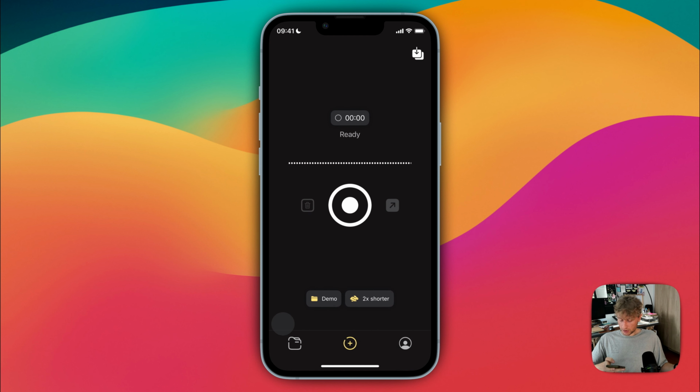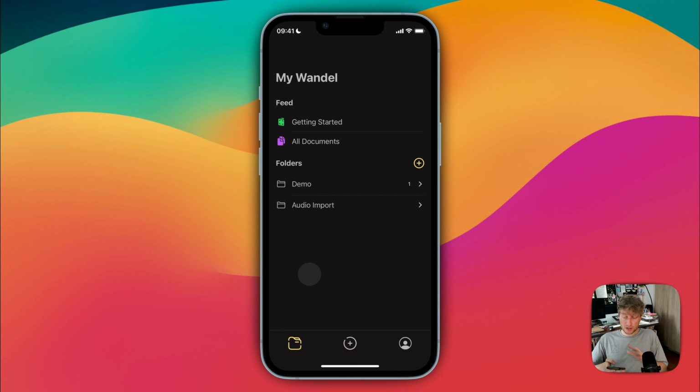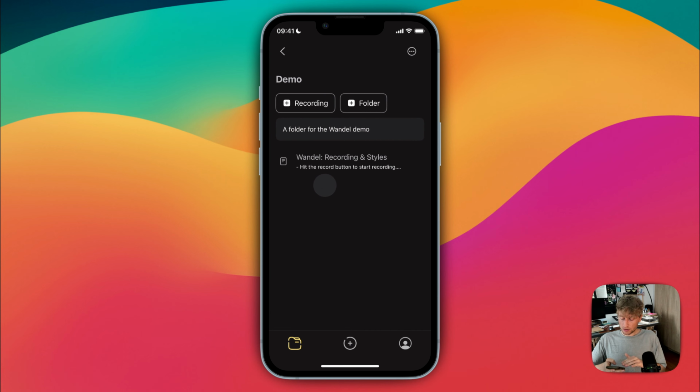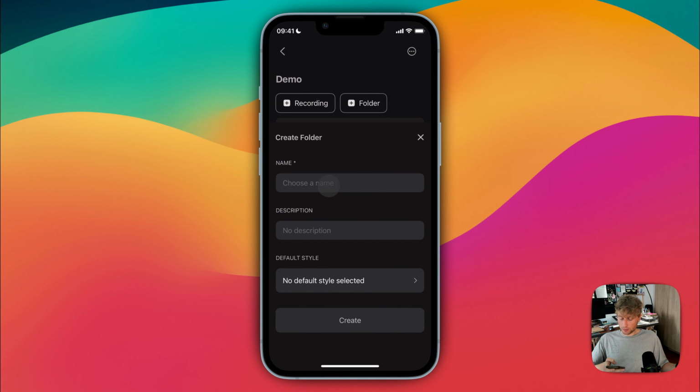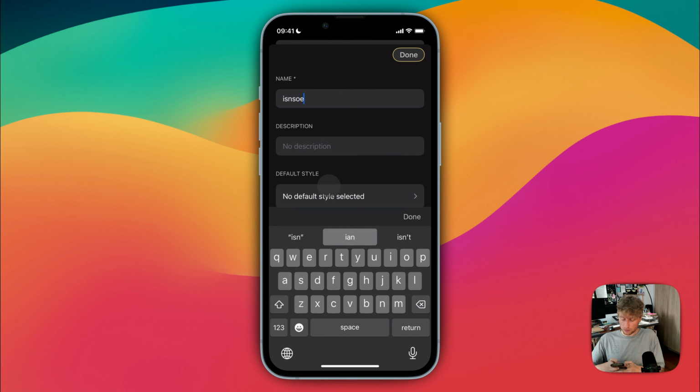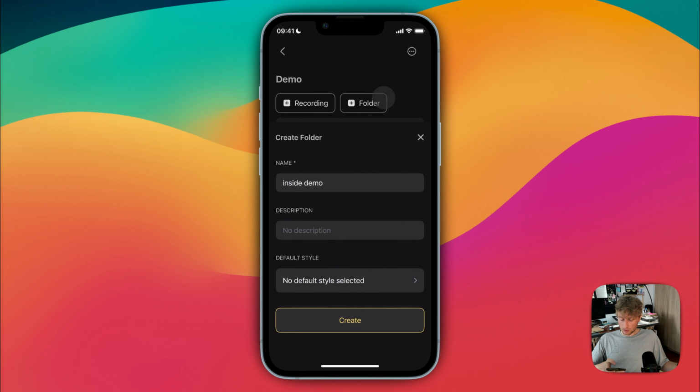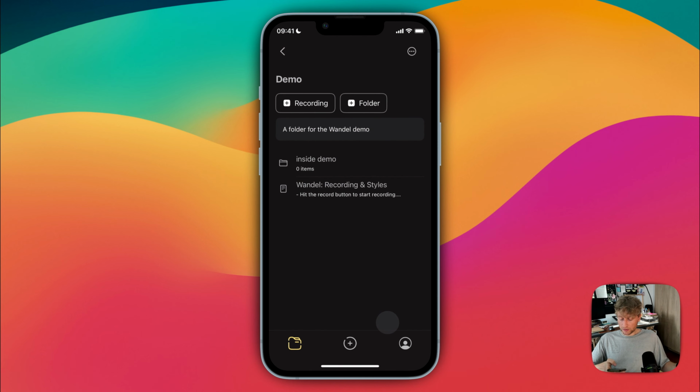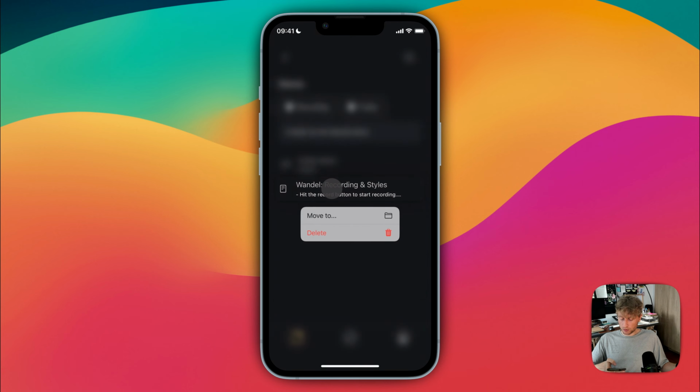I'm going to talk a little bit about the organization of documents in Wondle. So you have folders, but you can also create folders inside folders. The document that we were just working with sits here in the demo folder because that's what we specified. But if we wanted to, we could create another folder inside this folder. And then once we created it, the document we previously added can just be moved over there.